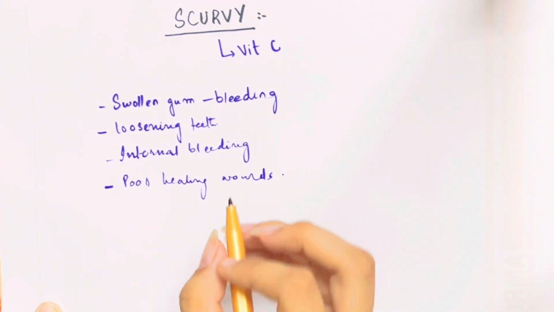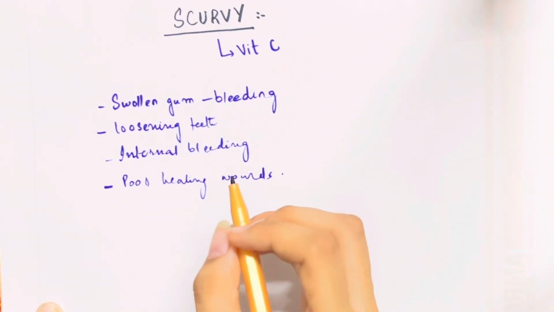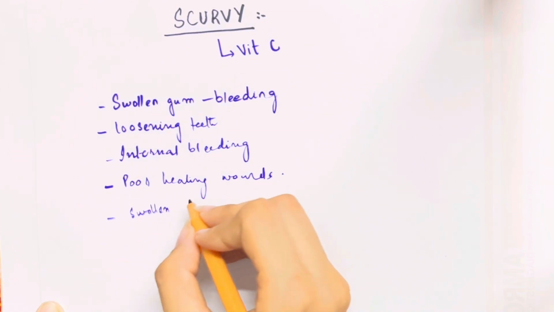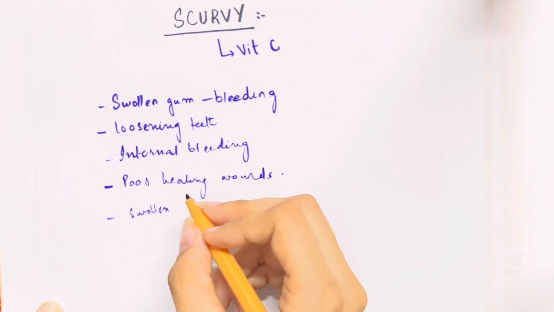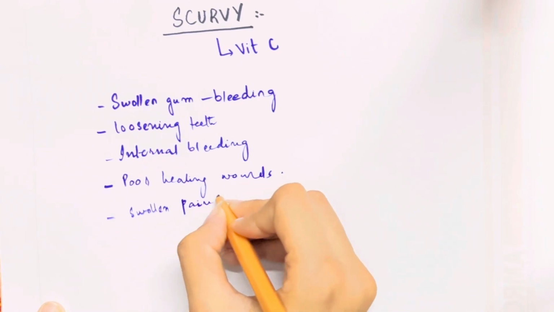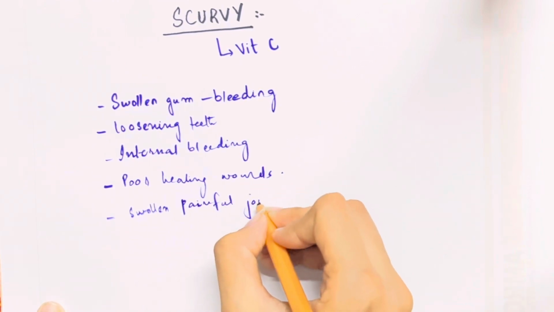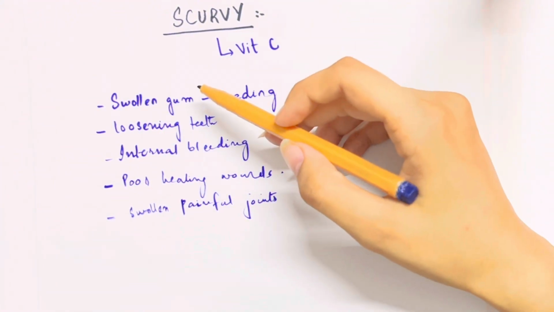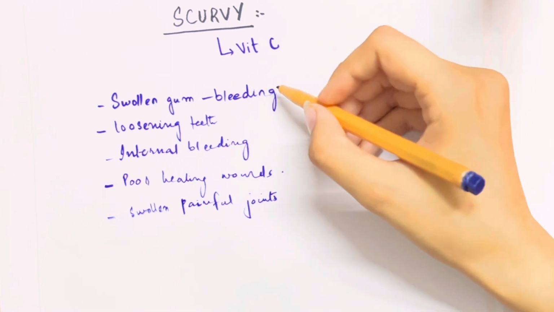Also, what effect it has towards the joints and the bones. The swollen painful joints are experienced by a patient who is going through scurvy. These are all symptoms and conditions that a patient of scurvy goes through. He suffers from swollen gums, and that causes bleeding.